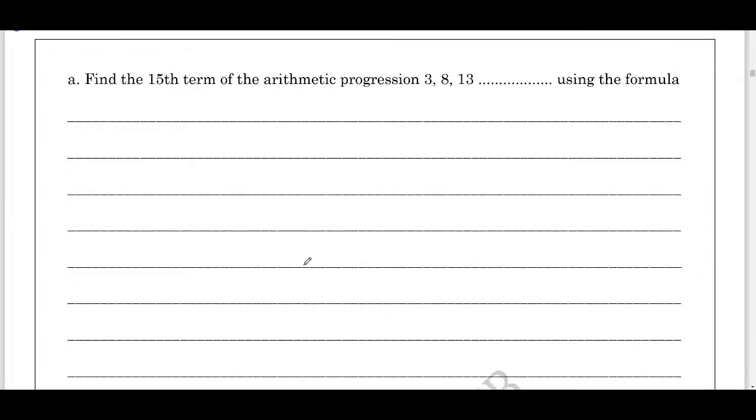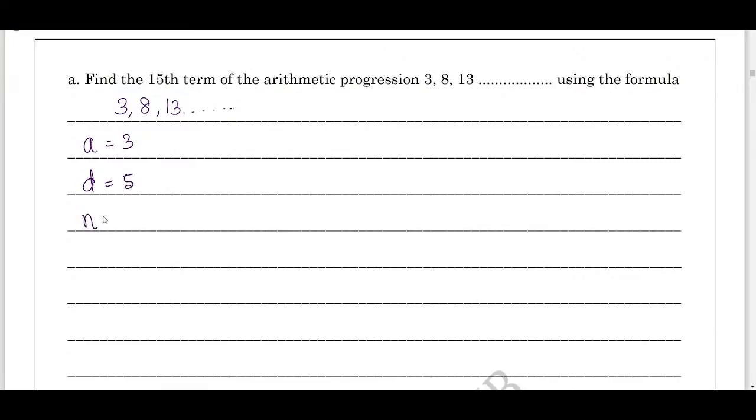We need to find out the 15th term of the arithmetic progression 3, 8, 13. What is the first step? First step is write down the AP 3, 8, 13 and so on. Students, do watch the complete session. Many important concepts and questions will be discussed. a equals what? 3. Then d equals 8 minus 3, which is 5.